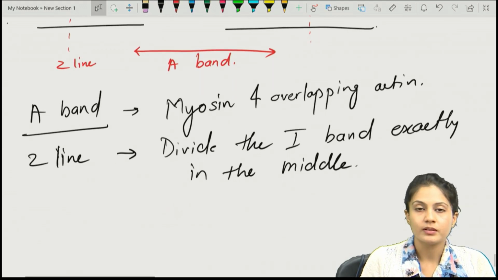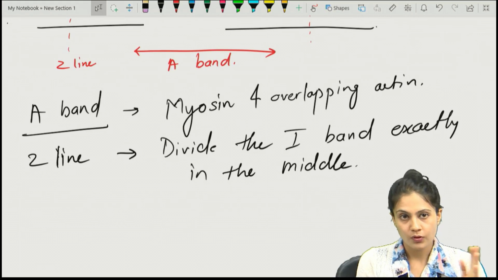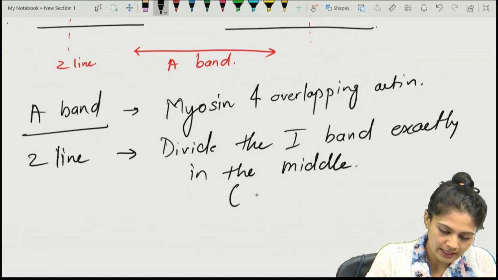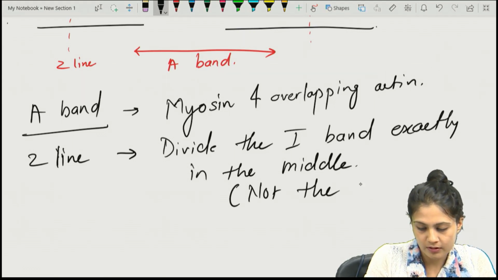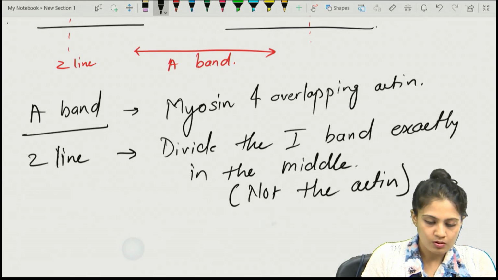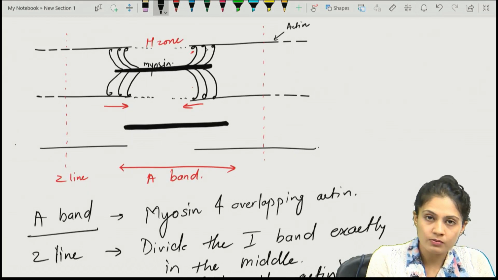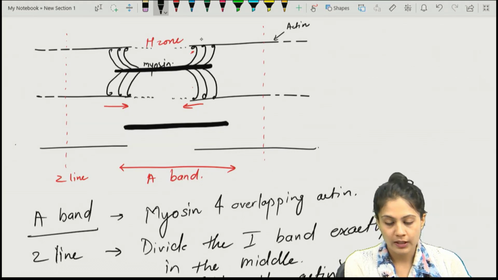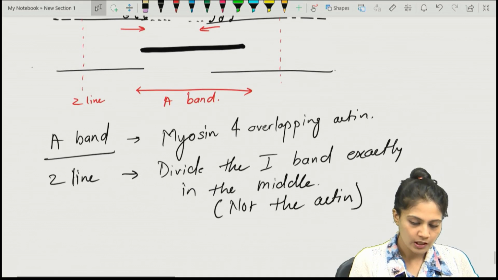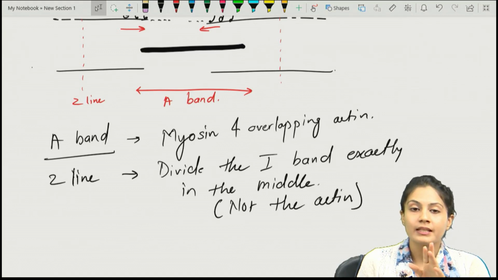Exactly in the middle, right? Remember, these Z lines are not dividing the actin in the middle. So write down: not in the middle of the actin fiber. The part of actin which is overlapped by the myosin will not be counted as in the I band, right. So the Z line will not divide the actin fibers in the middle, but it will divide the I band in the middle,